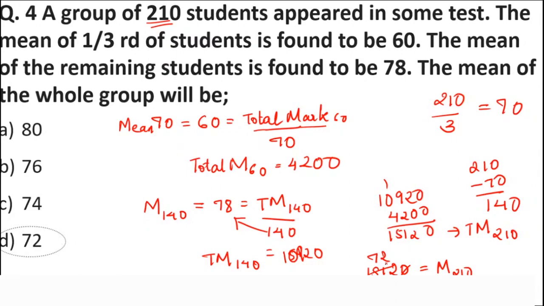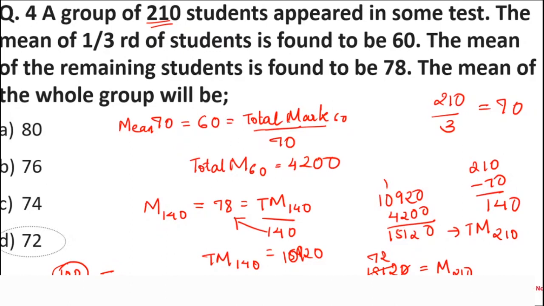First of all, whenever you want to take out the mean, you should know the total marks. Like if I tell you 100 students are there in a class, what is the average marks in a particular exam? First you should know the total marks got by the students, then divide by 100. The same thing I applied over here.